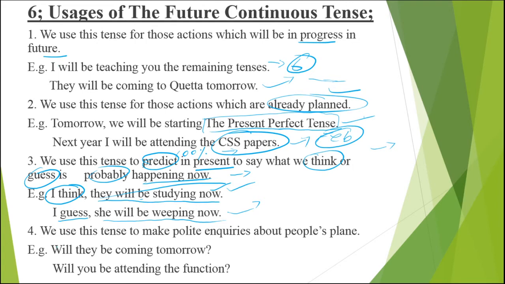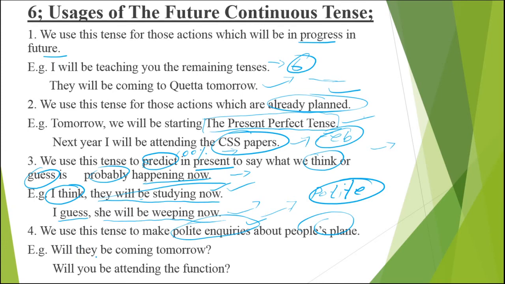Okay, usage number 4 and the last. This tense has 4 usages. Usage number 4: we use this tense to make polite inquiries. Polite inquiries mean when you ask someone a question in a polite way. When you are going to ask people about their plans, about what they are going to do, in a respectful way you will be using future continuous tense to ask the question.